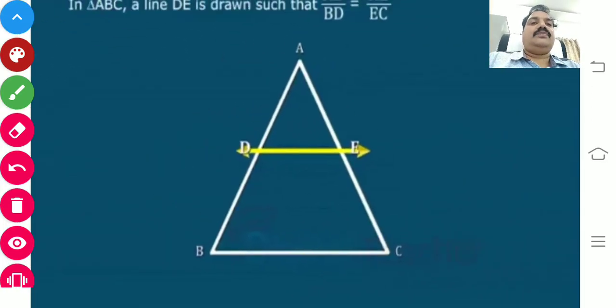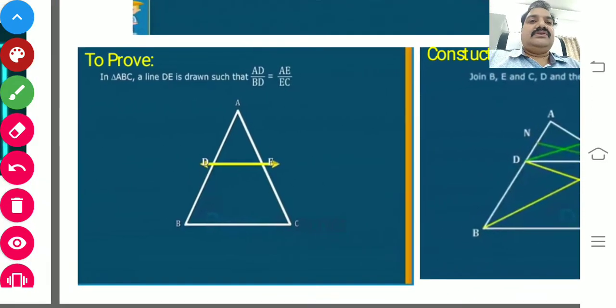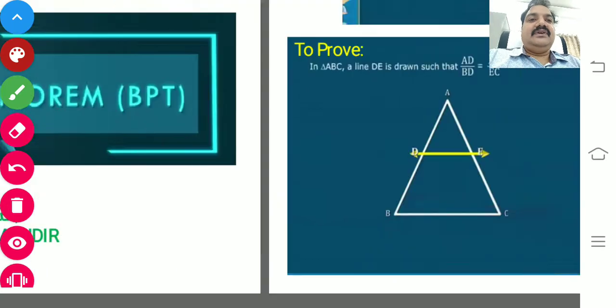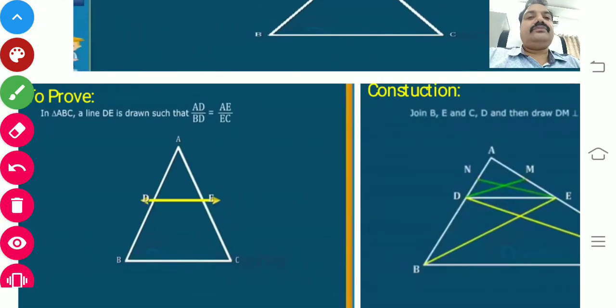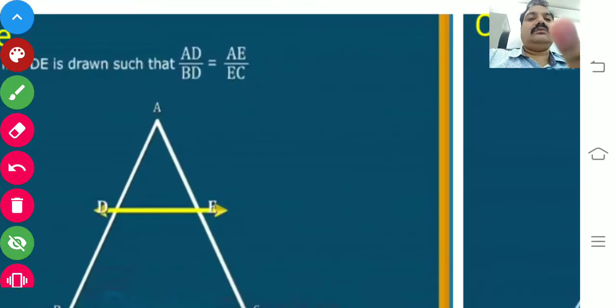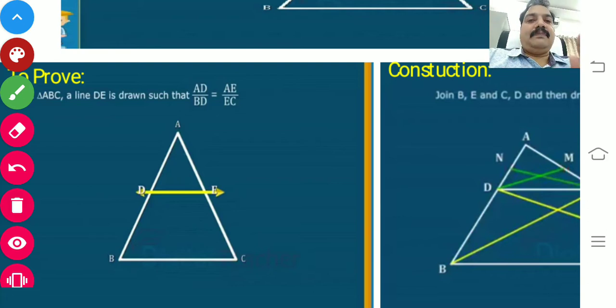Now you concentrate on what you are going to prove. As per the condition, we have drawn one parallel line, taking BC as the base. So BC is parallel to DE.